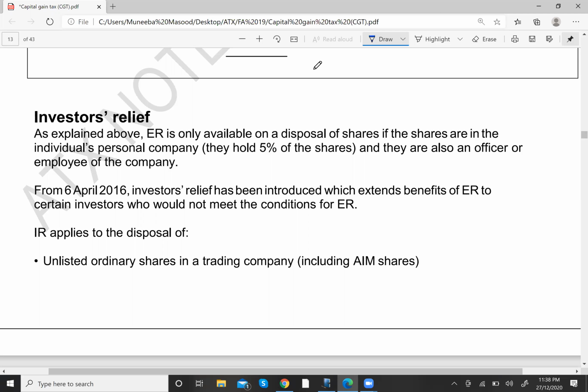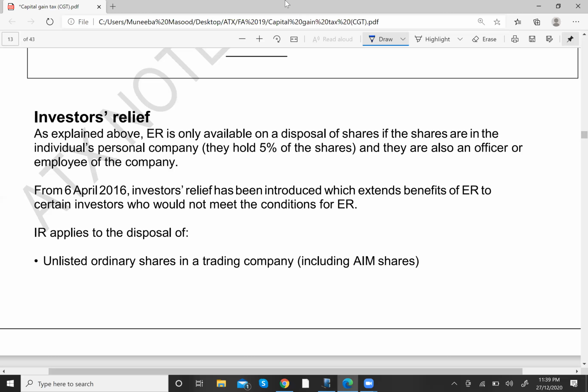You will deal normally with it. You will apply the normal rules then. Firstly, on sale of shares, you will apply the rules of ER relief. If they are not satisfied, then you will apply the rules of investor relief. And even if they are also not satisfied, then you will deal with them in the normal way.